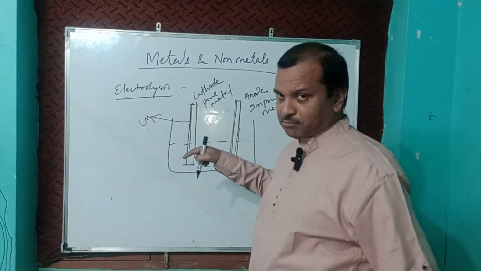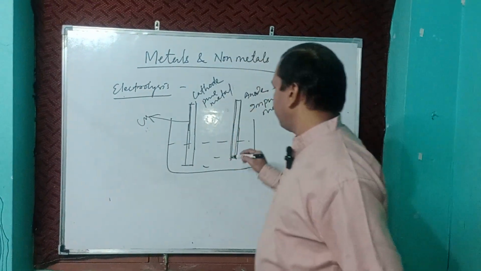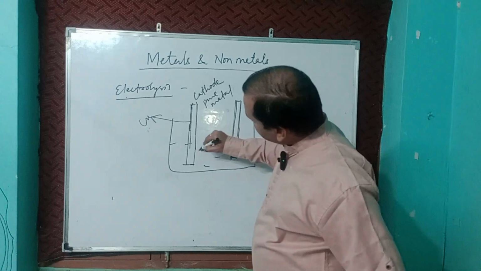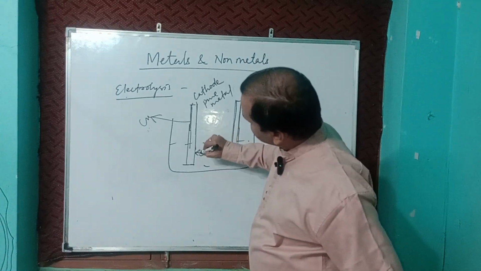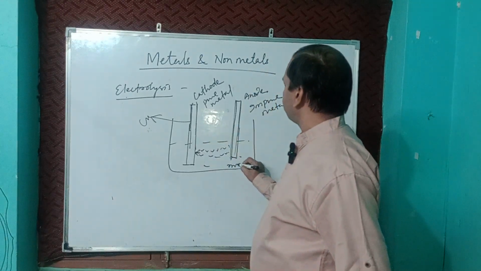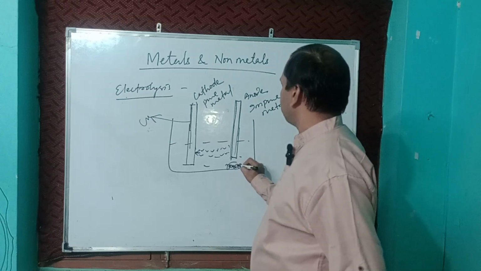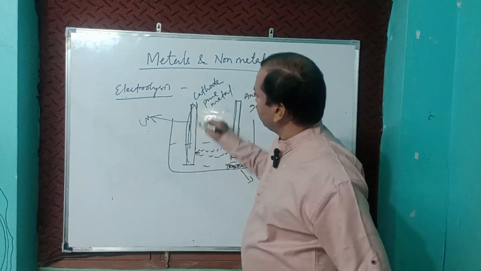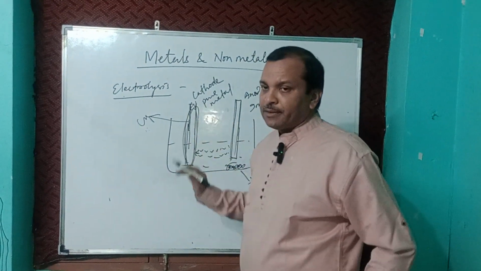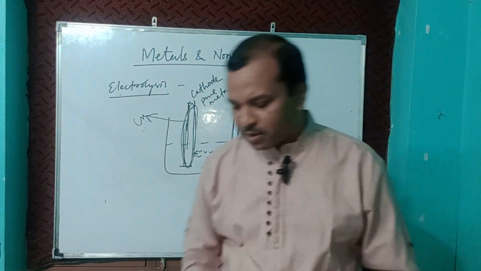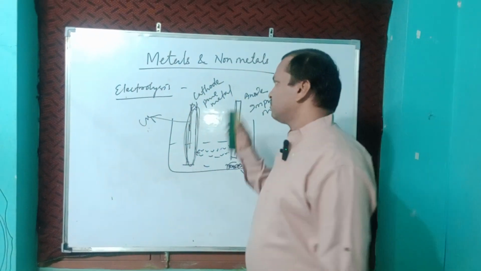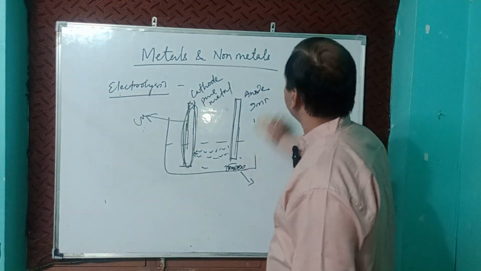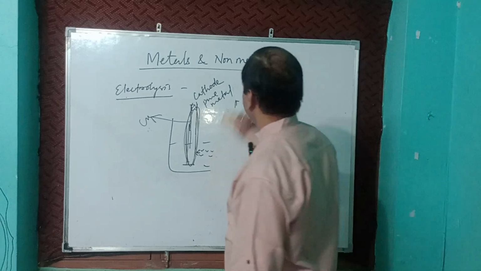When we flow electricity, the copper will dissolve and deposit here, and the impurities will be deposited here. This is called the impurities, and pure metal will be deposited here. By this process, we can get copper or any highly reactive metal by the electrolysis process.